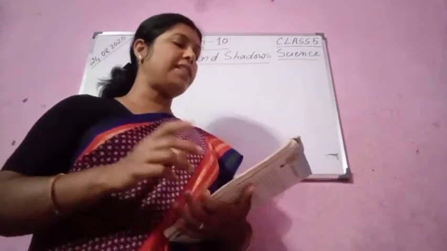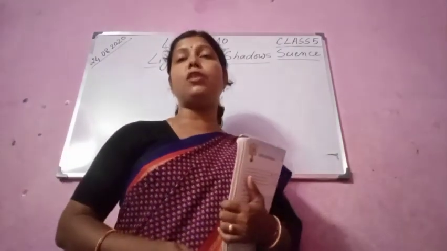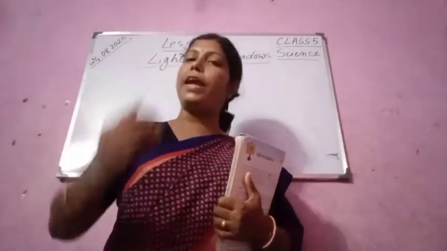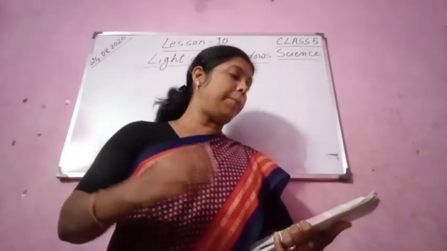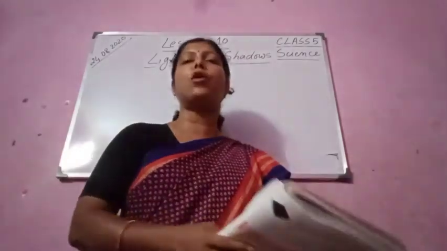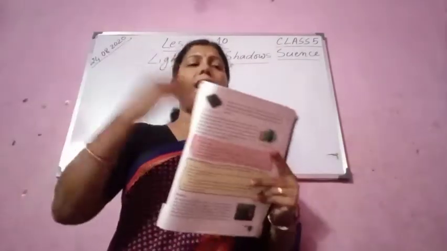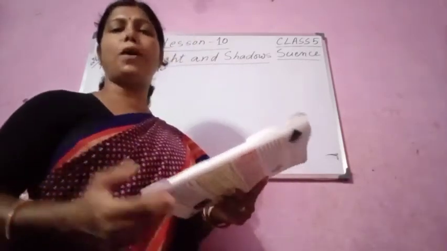Such objects reflect the light, so we cannot see through them. You have to keep in mind, they reflect the light, so we cannot see through them. For example, wood, brick wall and book are opaque objects. This book, I cannot see the other side of the book. This is an opaque object.